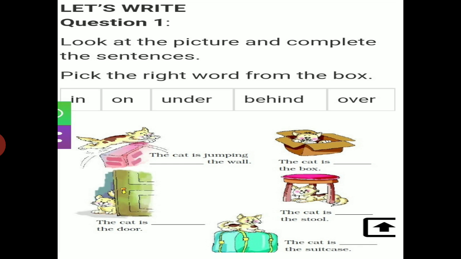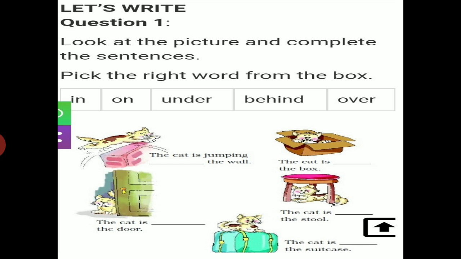The cat is dash the door. Now in this picture the cat is behind the door. So which word will come? Behind. The cat is behind the door. The cat is dash the stool.